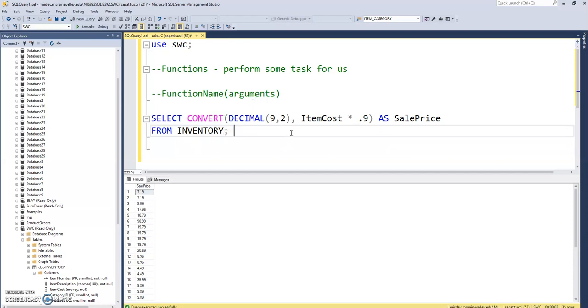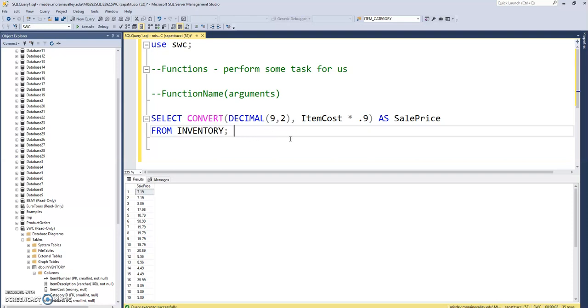And so functions require arguments. Not all of them do, but a lot of them do. So you'll use the function name, calling that function, and then supplying whatever arguments the function requires in order to do its job. Again, the argument or arguments are the pieces of information the function needs to do its job. Like the convert function, for example, wants to know, okay, what data type am I converting to? And we would say decimal here. And then what value am I converting? And we give the sale price typically.